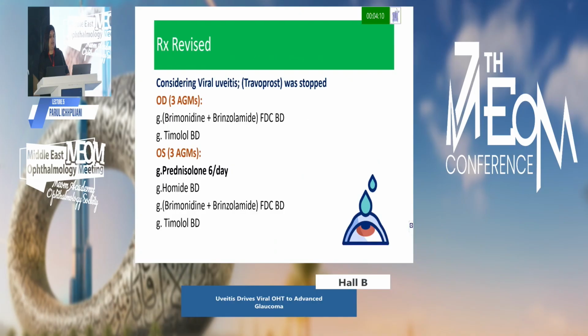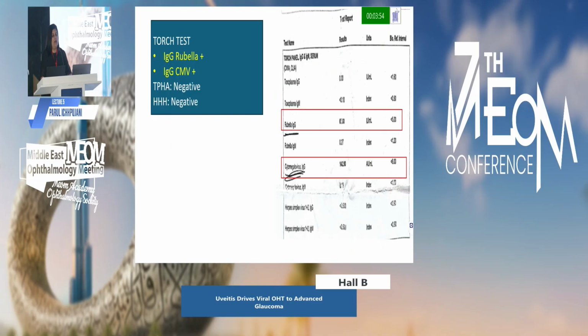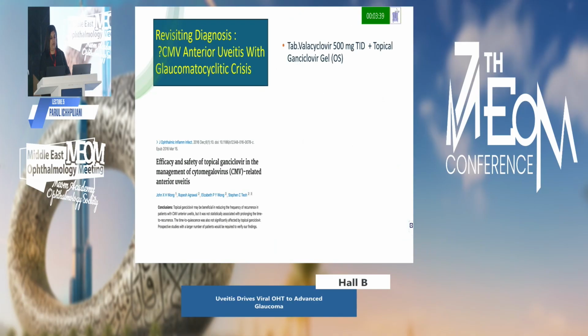I revised the therapy. I took off travoprost from the patient's original regime since it is a pro-inflammatory drug and the patient had quite a bit of inflammation already. And we started the patient on topical steroids along with the cycloplegics in the left eye. Since the patient had reduced corneal sensation, we sent a TORCH test sample. It came out heavily positive for IgG rubella and IgG CMV. The patient was HIV negative and TPHA was also negative.